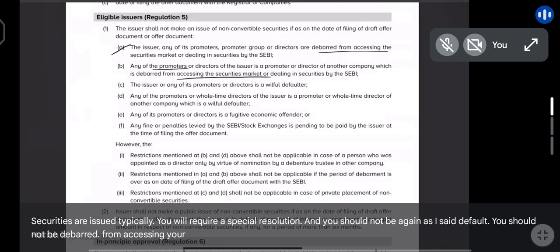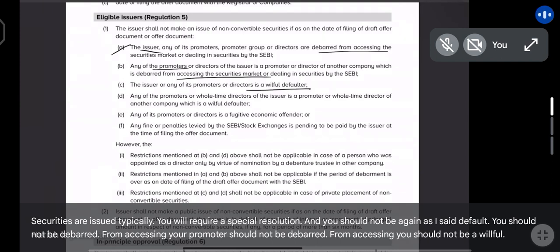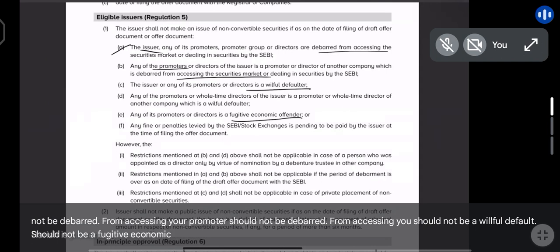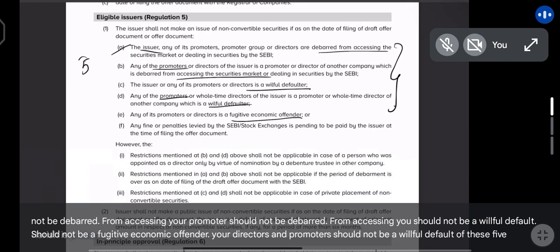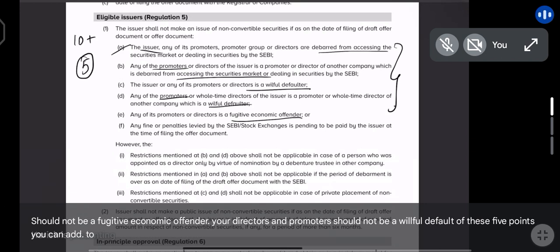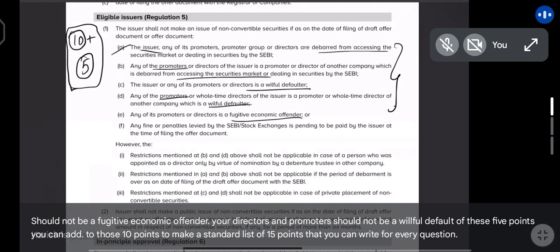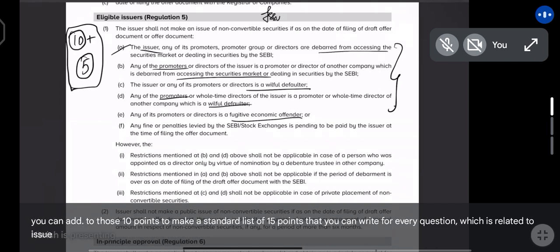Your promoters should not be debarred from accessing. You should not be a willful defaulter, should not be a fugitive economic offender, and your directors and promoters should not be a willful defaulter. These 5 points you can add to those 10 points to make a standard list of 15 points that you can write for every question which is related to issue of any security.